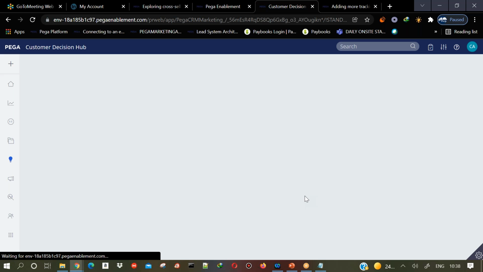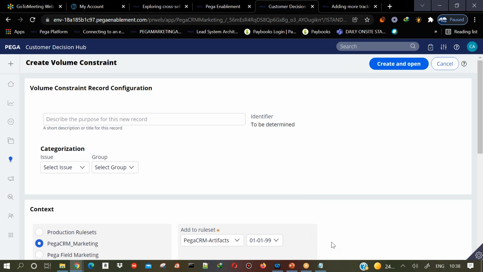So mainly, when do you go for volume constraints? Let us say there are some stock options, that means there is some inventory. Just because, let us say, 1,000 customers are eligible, you cannot send 1,000 offers, right? Maybe the business will not have that many products manufactured.